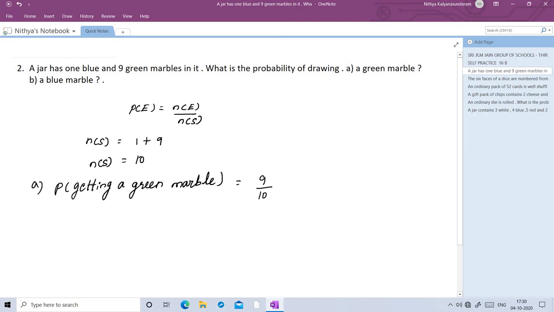So probability of getting a green marble is 9 by 10. Next one, probability of getting a blue marble. So number of blue marbles is 1, 1 by total number of marbles is 10. So probability of getting a blue marble is 1 by 10.